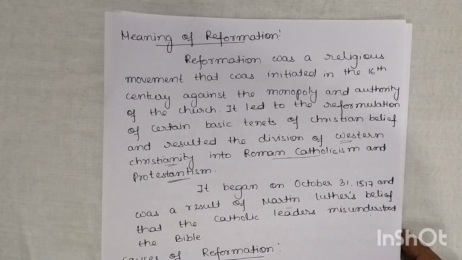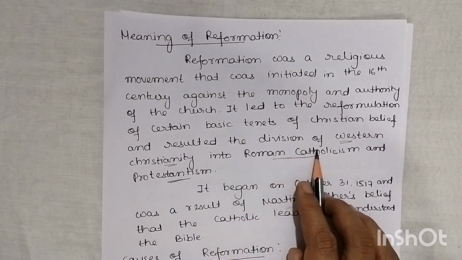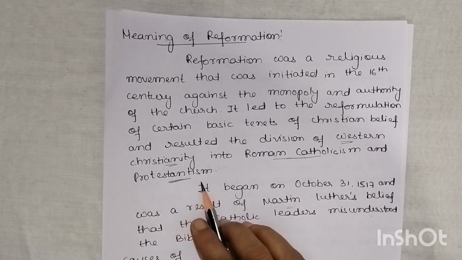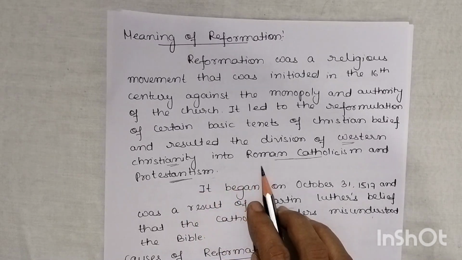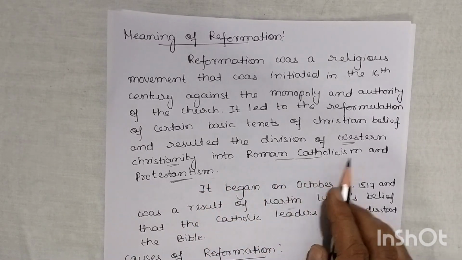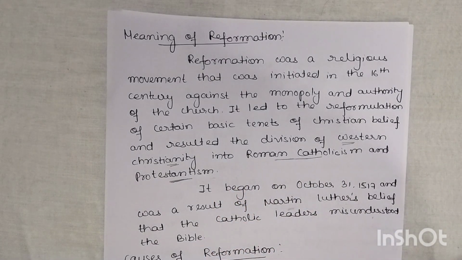It led to the reformulation of certain basic tenets of Christian belief, and resulted in the division of Western Christianity into Roman Catholicism and Protestantism. So two divisions we will see as a result of Reformation.